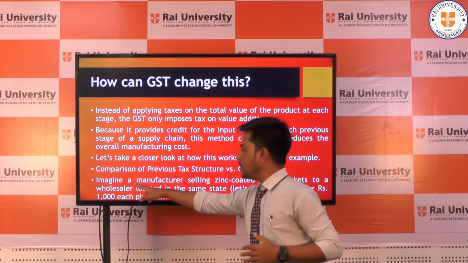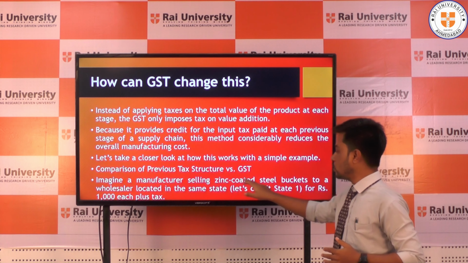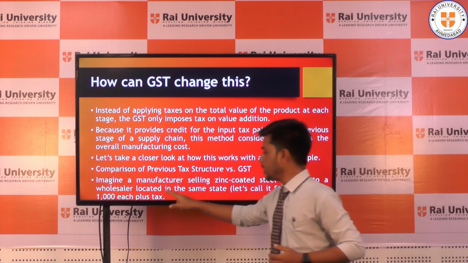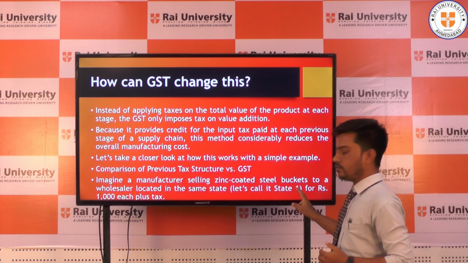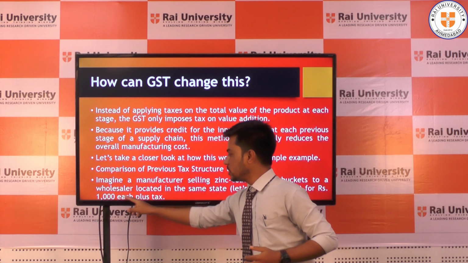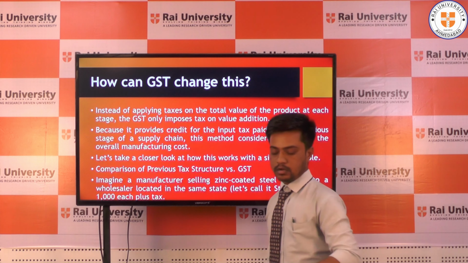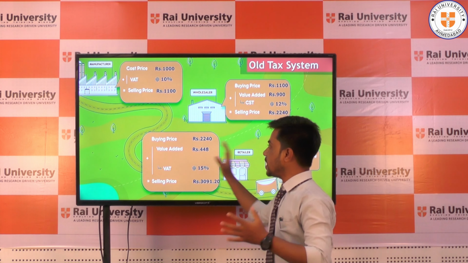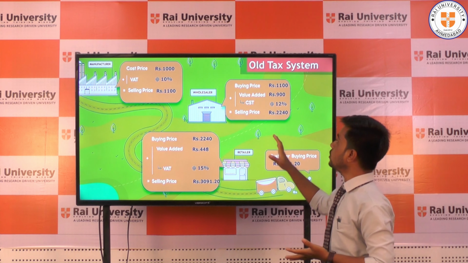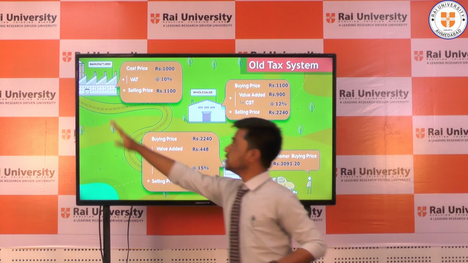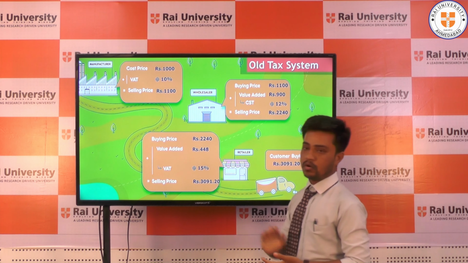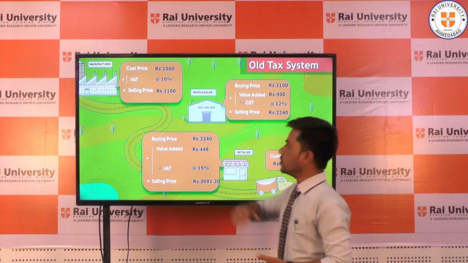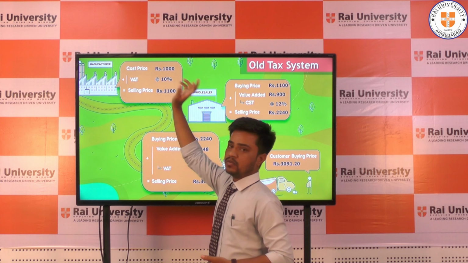This is the example. Imagine a manufacturer selling zinc coated steel buckets to a wholesaler located in the same state. Let's call it state 1, at 1000 rupees each plus tax. So let's assume an example of the old tax system. These are the manufacturer, the wholesale business, the retailer, and then our customer. First of all, the manufacturing cost price is 1000.